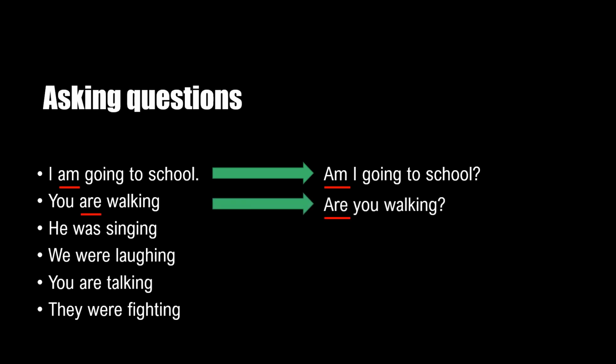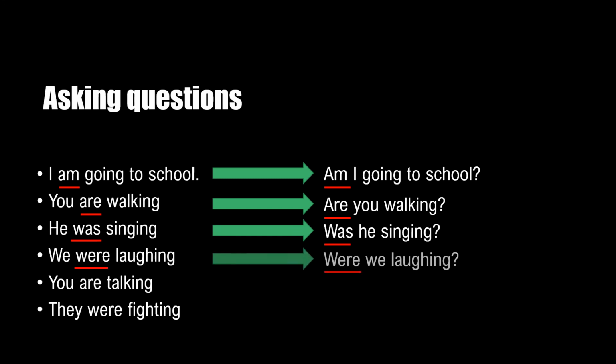As we have also seen when we were doing the be verb, we can always use them to ask questions. So I am going to school. The verb is am, the be verb. How are we going to ask the question? Am I going to school? You are walking. The be verb is are. Are you walking? He was singing. The be verb is was. Was he singing? You were laughing. The be verb is were. Were you laughing?